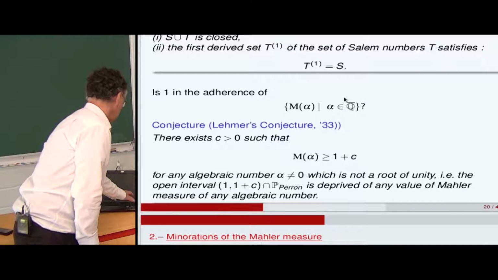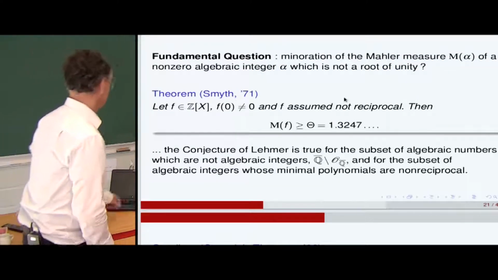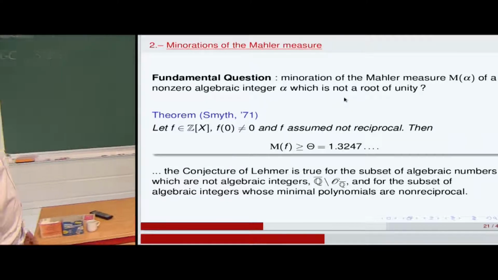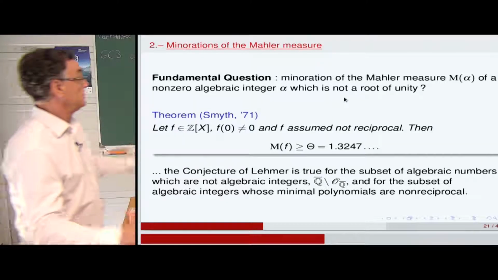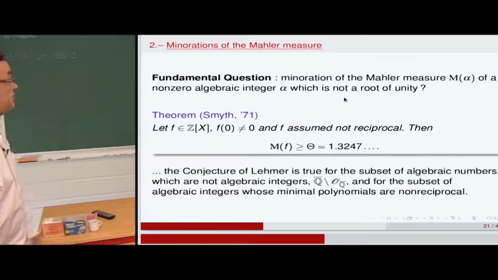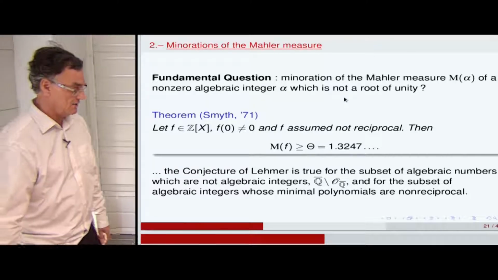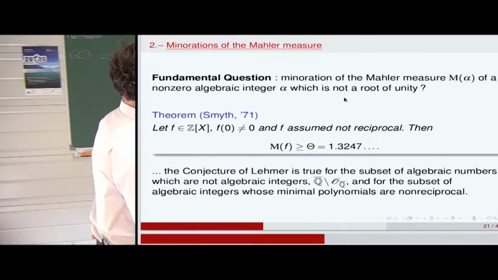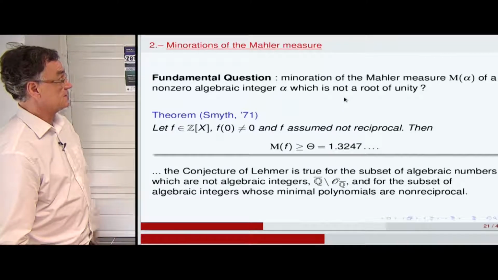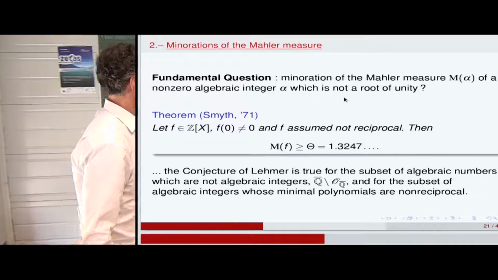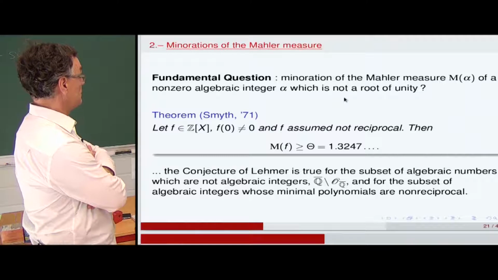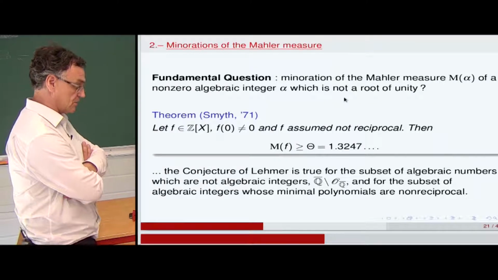I would like to continue with the problem of the minoration. A very important theorem, going back to the PhD thesis of Chris Smyth in '71, '72, is this one. You take an integer polynomial which has a non-zero constant coefficient.